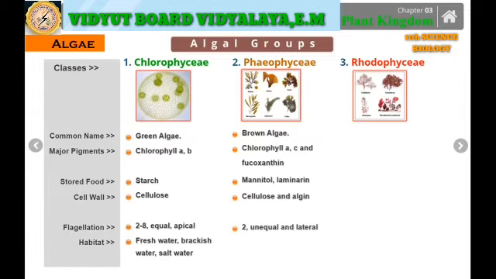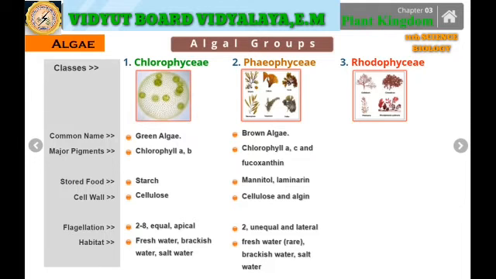And in relation to the flagella, there are two, basically unequal and laterally oriented. Now, what about the habitat where they are present? They are mainly present in fresh water, very rare in nature, in brackish water, and in salt water also.